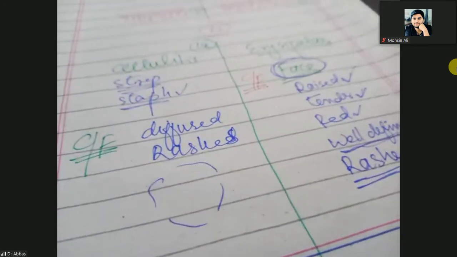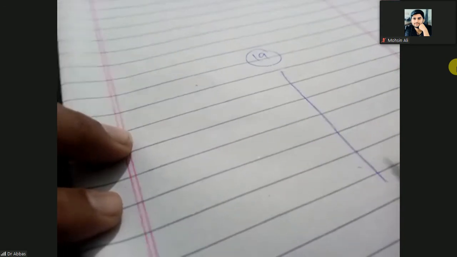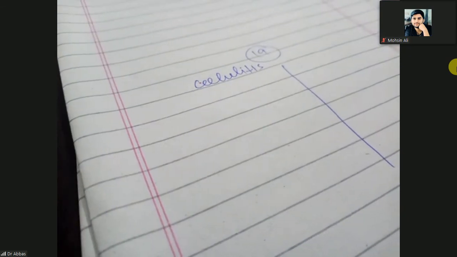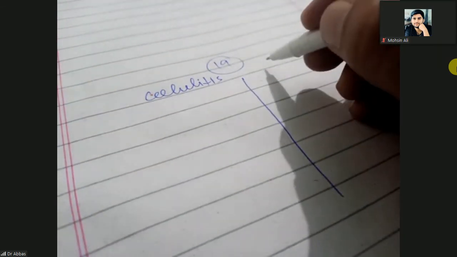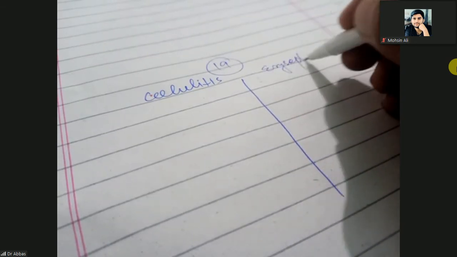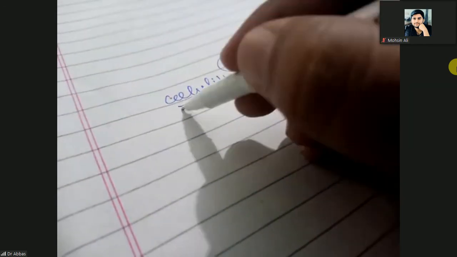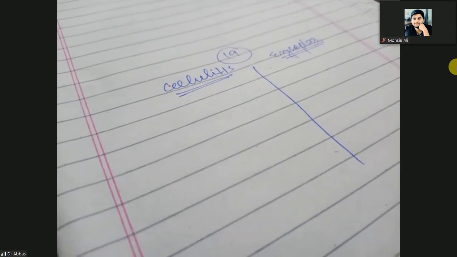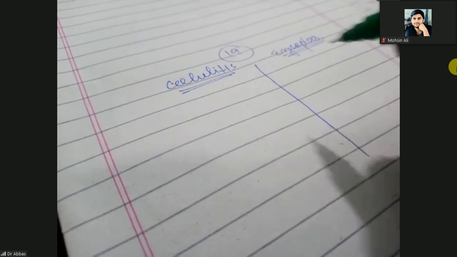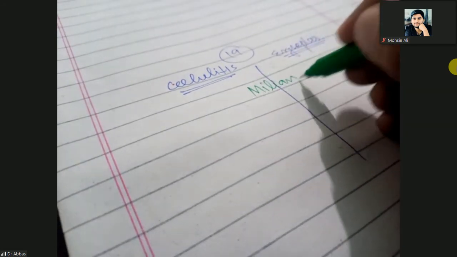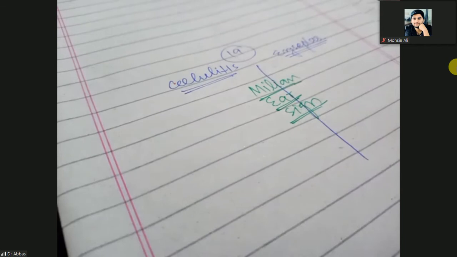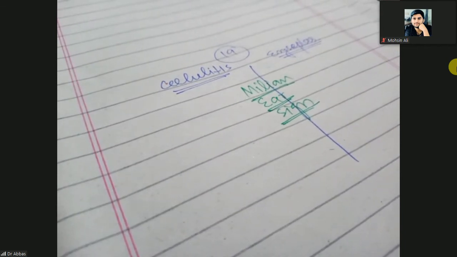There are some important points, though, by which you can easily differentiate cellulitis and erysipelas. The first one is the Milian ear sign.